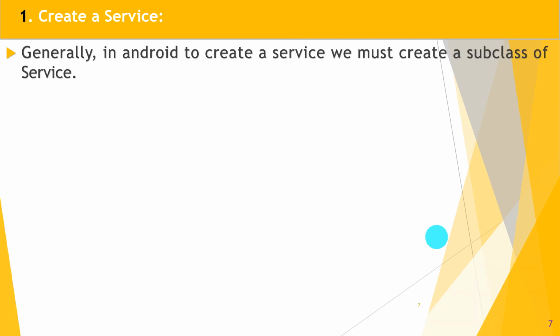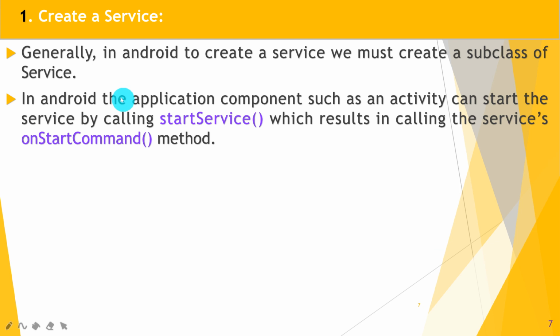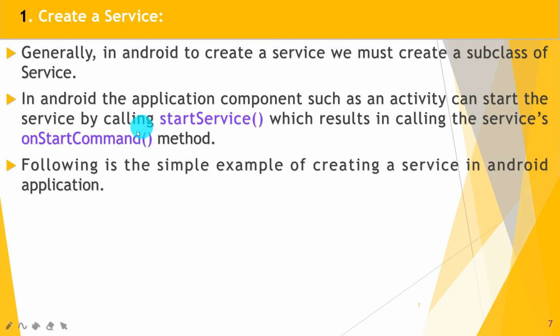Great. So first, create a service. Generally in Android, to create a service, we must create a subclass of the Service. In Android, an application component such as an activity can start the service by calling startService, which results in calling the service's onStartCommand method. Guys, hope you understand. Here the startService method itself calls the onStartCommand method in the newly created service class. Great. Following is a simple example of creating a service in an Android application.